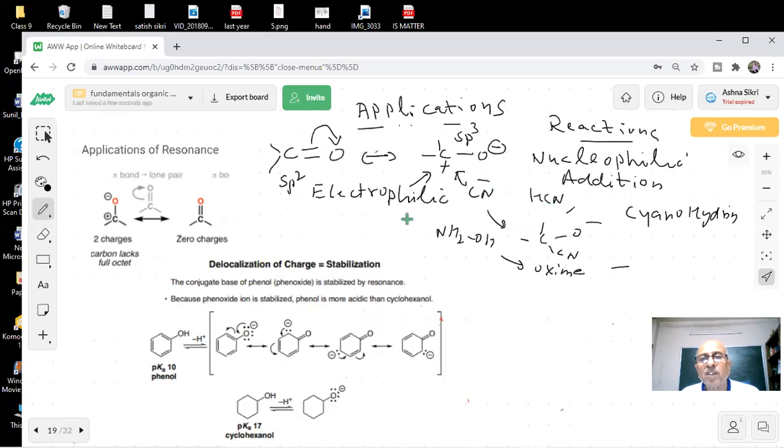Very important questions will be there, students, on what we have been telling you. Delocalization of charge brings stabilization. So they give a question to the student. Two compounds are given. Now the question is, which is more acidic of the two?